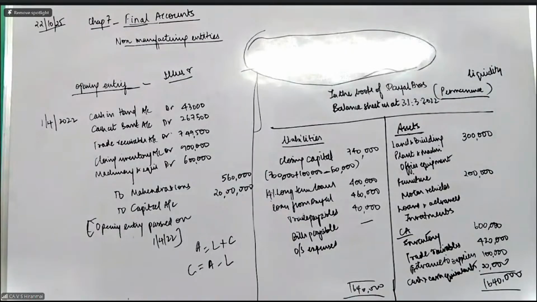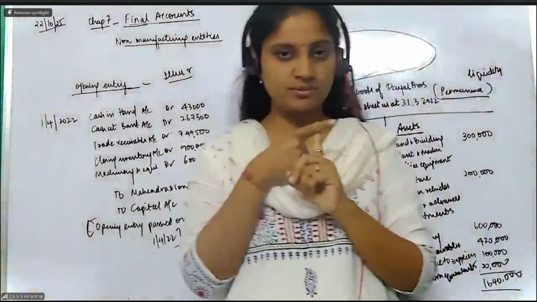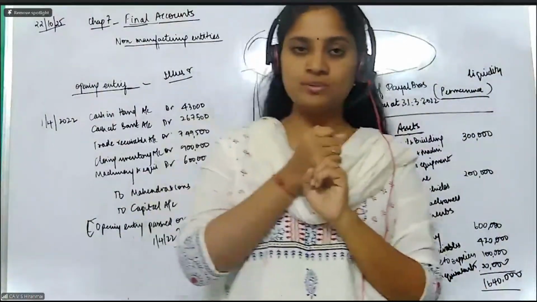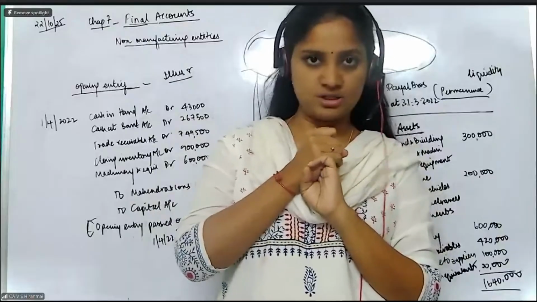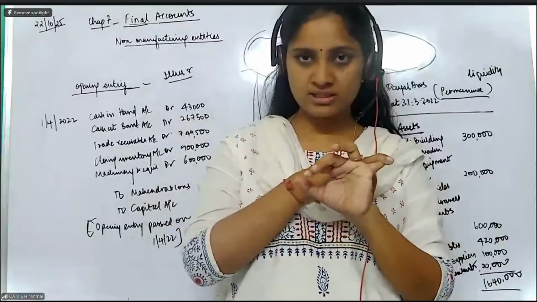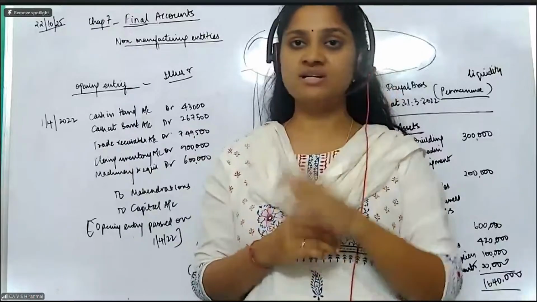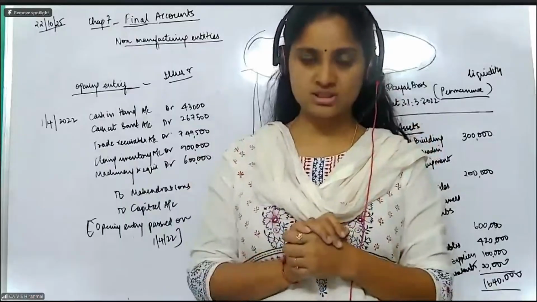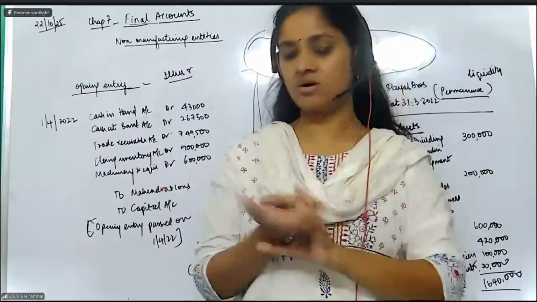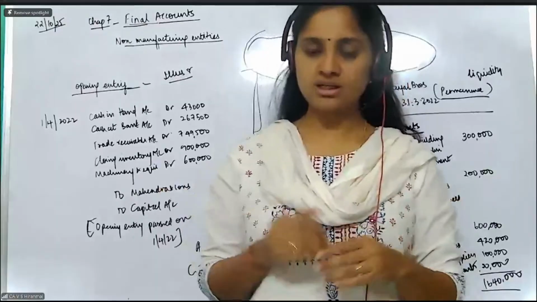So this is now how you prepare individually. First one, trading account you prepared separately, and then you prepared the P&L account, good Akshit, and then you prepared the balance sheet. Okay. You learnt about the closing entries. You learnt about the opening entries. So in this fashion, we finished 5 illustrations. In this chapter, you have 14 illustrations, out of which 5 illustrations we have already done. Okay. And I will be doing 4 more illustrations now in the class.